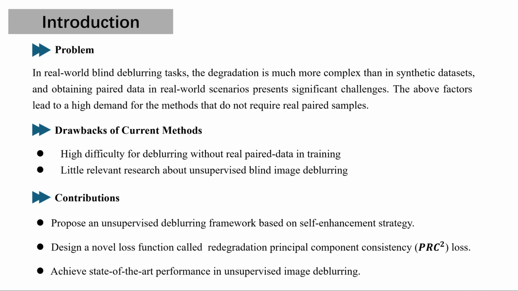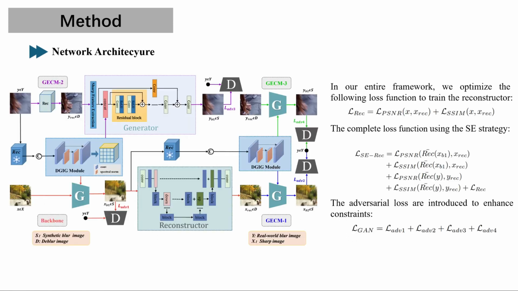Furthermore, we introduce the self-enhancement strategy that significantly improves deblurring performance without increasing the computational complexity of the network during inference. Through extensive experiments on multiple real-world blurry datasets, we demonstrate the superiority of our approach over other state-of-the-art unsupervised methods. This is the overall network framework.